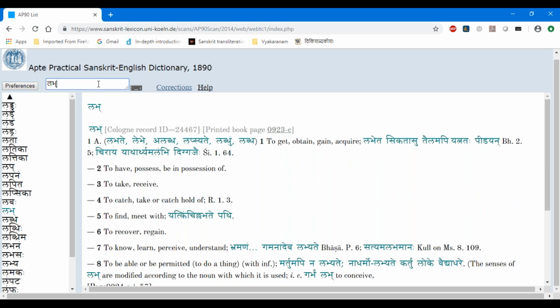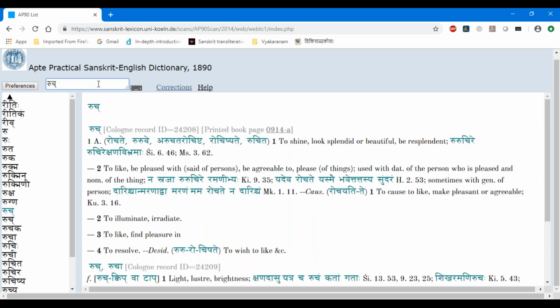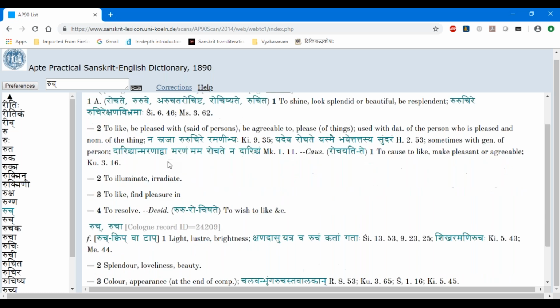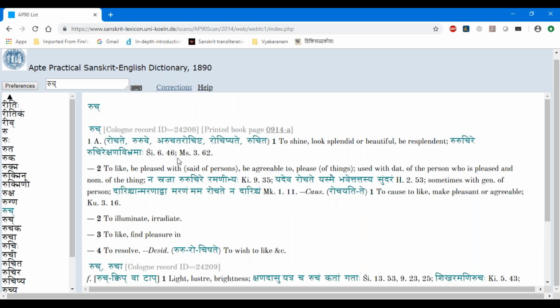Okay, the next dhatu I am going to take is one special dhatu. Take ruch. So ruch also is a prathama gana dhatu. Rochate is a form, atmanepadi dhatu. Why I want to take this is I want to show you one thing. There are some dhatus in the karaka where you have to use only certain vibhakti. For example, ruch, you have to use with the dative case.